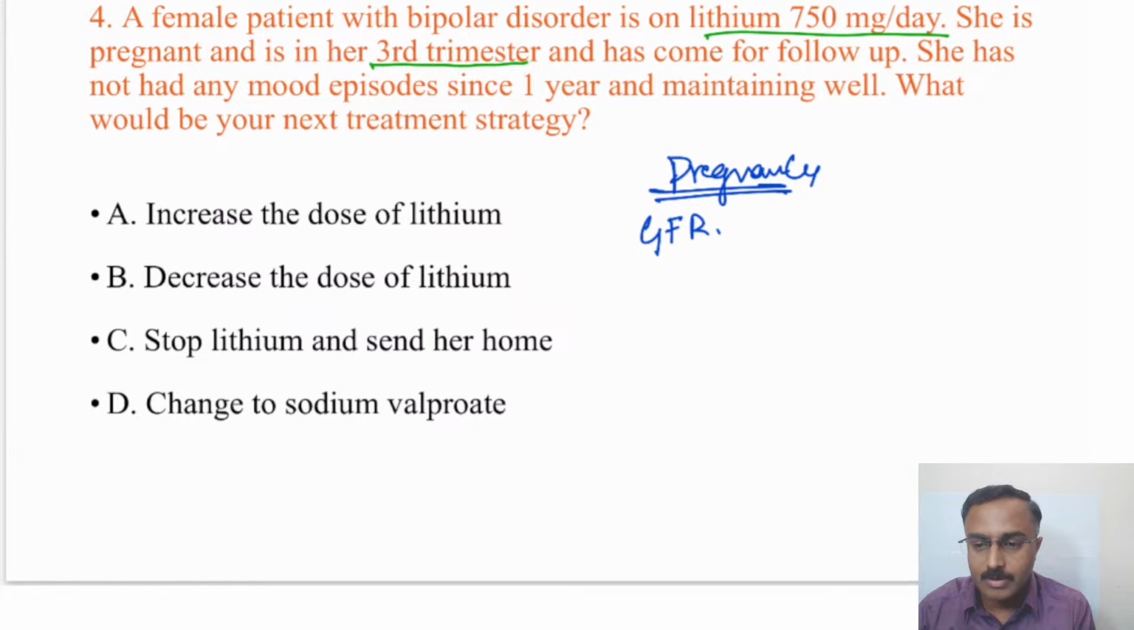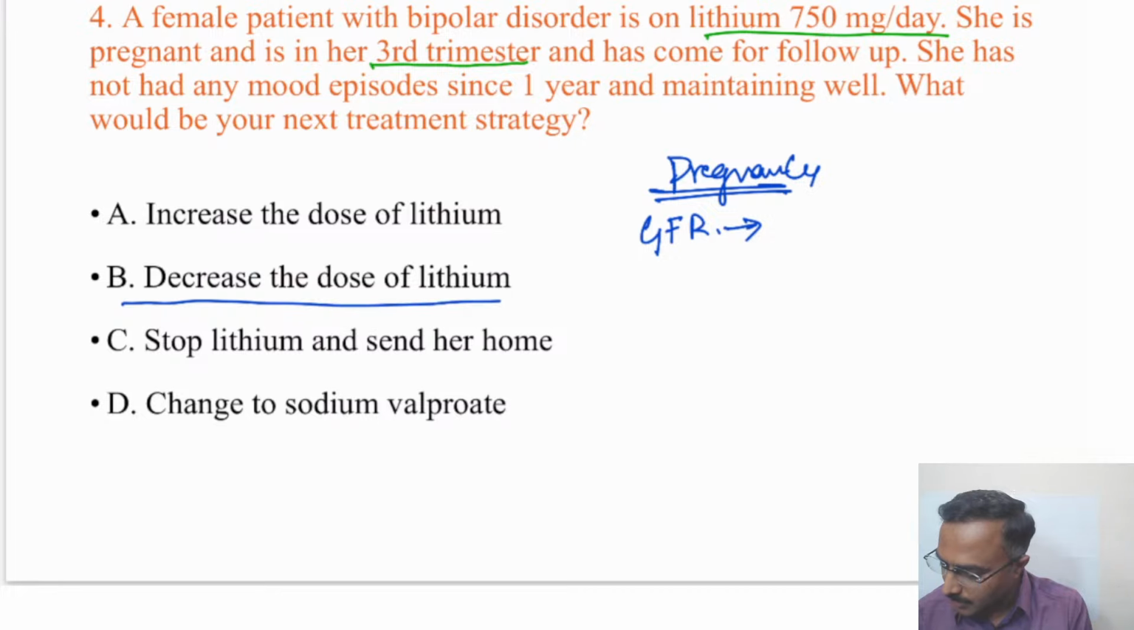Dr. Arpit says it's option C, stop lithium and send her home. Okay. So anyway, the correct answer seems to be decrease the dose of the lithium. So why, I'll try to explain it here.